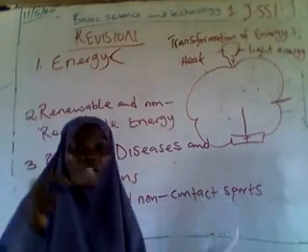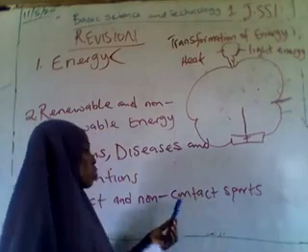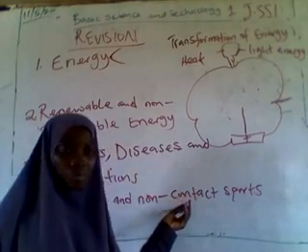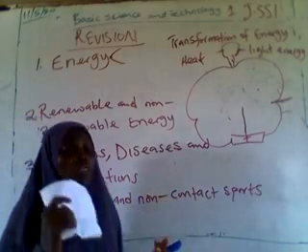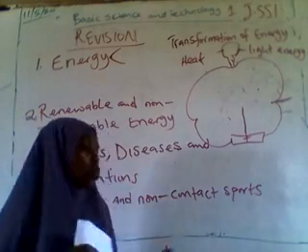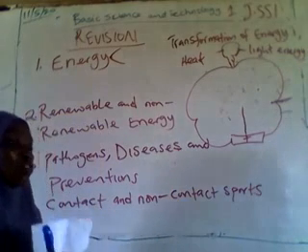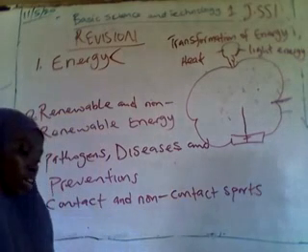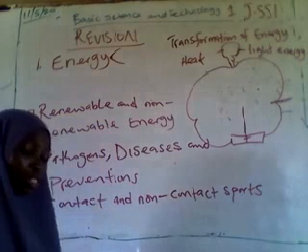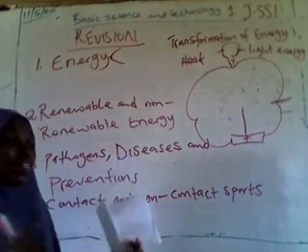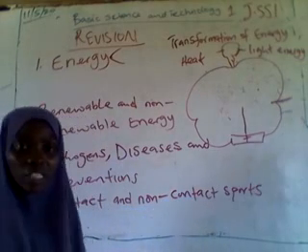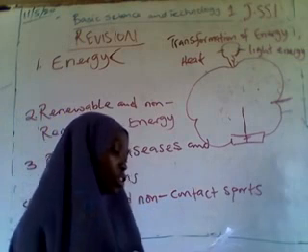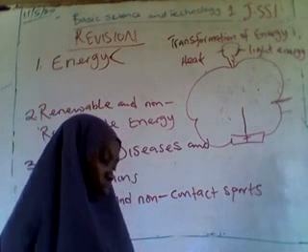What is an example of a non-contact sport? We have volleyball. Please don't get it mixed up. Non-contact sports: we have volleyball, we have rugby, we have swimming. These are some of the examples of non-contact sports, because these players don't come in physical contact in the process of playing them. That is why we call them non-contact sports.